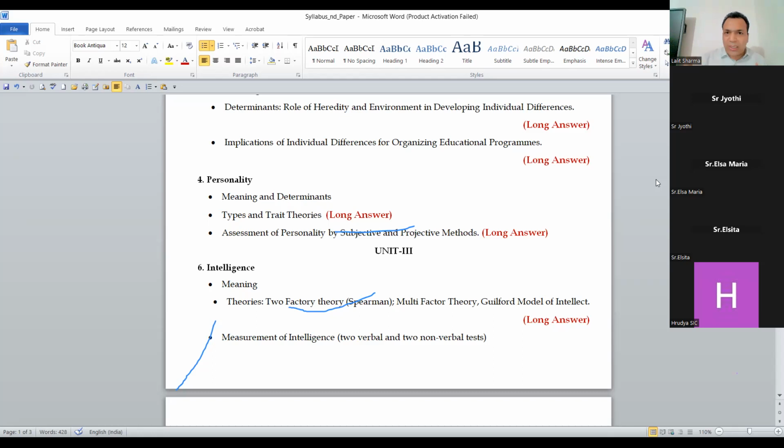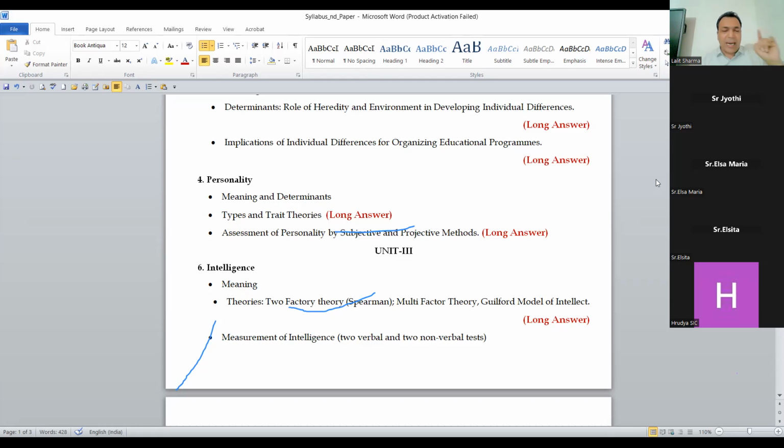So either you can go for the theory, okay. If you don't want to go for the theory, and you want to see which questions can be stretched, then naturally assessment of personality can be stretched. So I will suggest go for the assessment of personality instead of the theory, right guys? Because under the theory, you have to learn the name of the person. For example, Allport has given a theory of personality. You have to remember the name. But under the assessment of personality, general points are given.